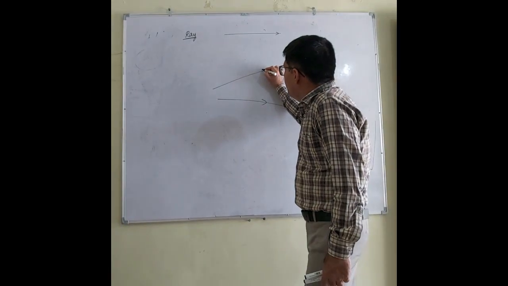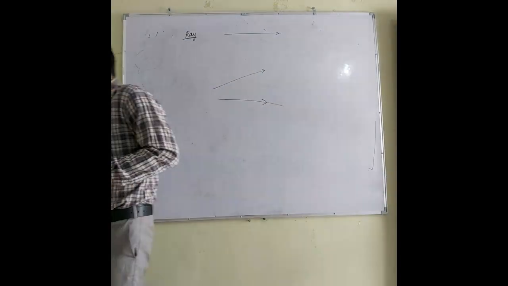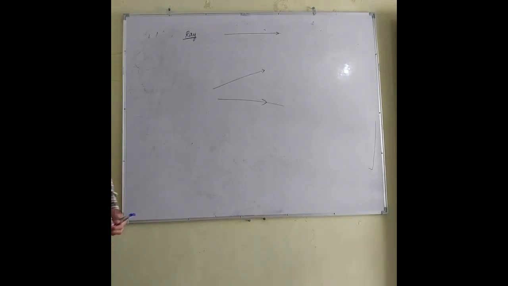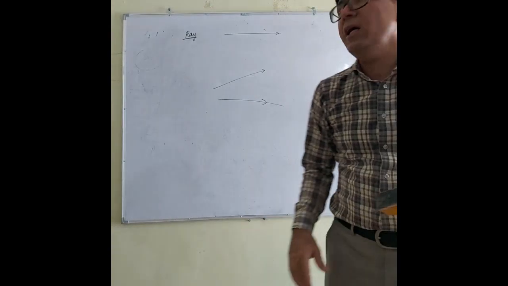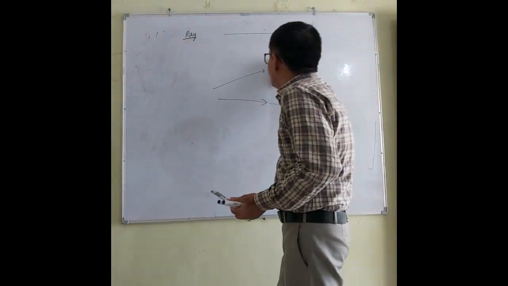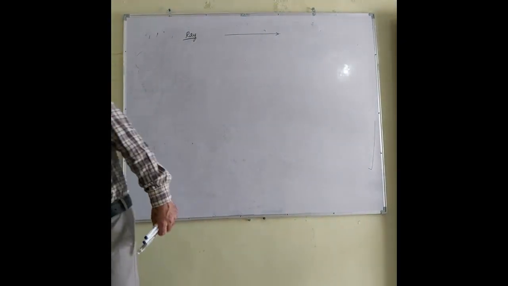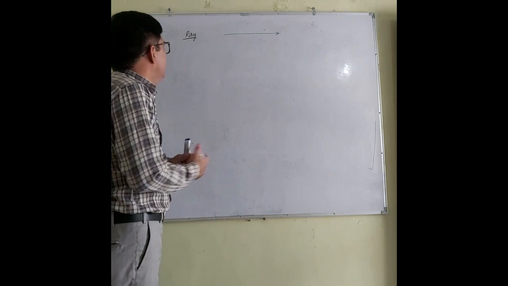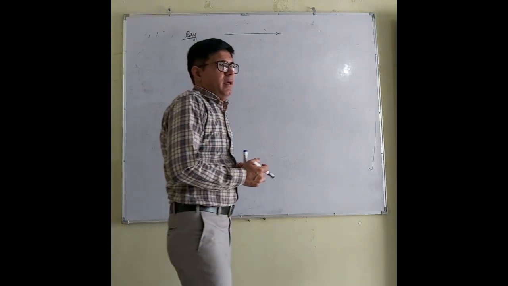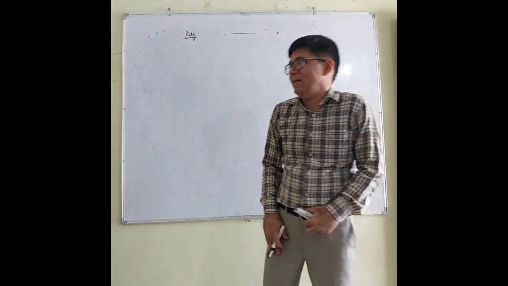For the ray, direction is a must. The ray specifies the direction of propagation. What is the meaning of the term propagation? Propagation means travel, but in case of light, I will use the term propagation. So the light propagates in a straight line. So what is the ray? I think all of you have understood the concept of the ray.